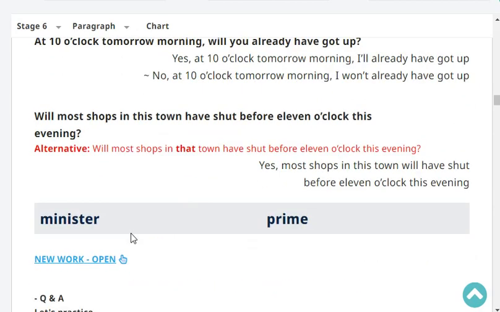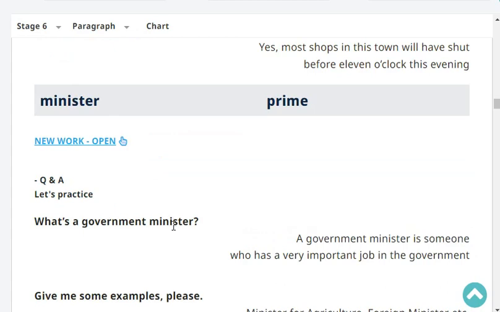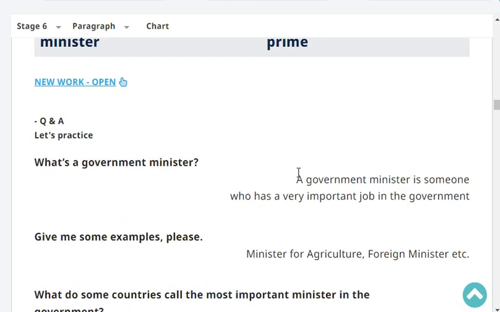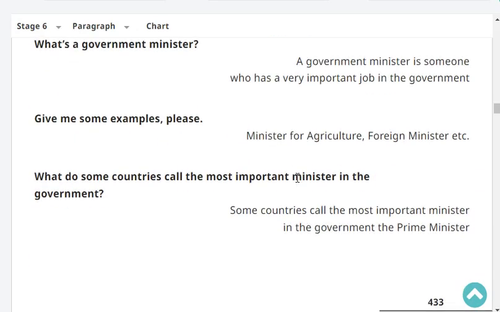Minister, Prime. What's a government minister? A government minister is someone who has a very important job in the government. Give me some examples, please. Minister of Agriculture, Foreign Minister, etc. What do some countries call the most important minister in the government?